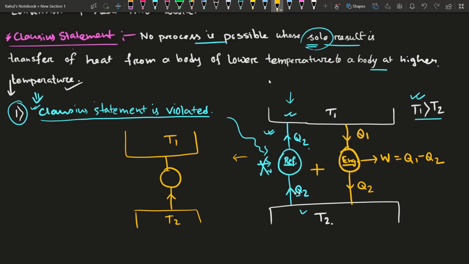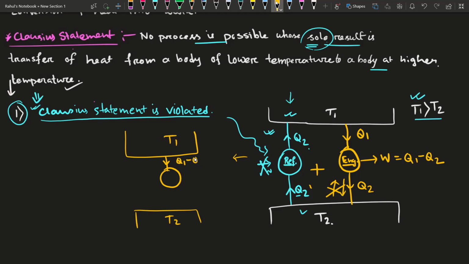Q2 goes upward and Q2 goes downward, so they cancel out, and it draws no net amount of heat from the lower temperature reservoir. What is extracted here is Q1 minus Q2.